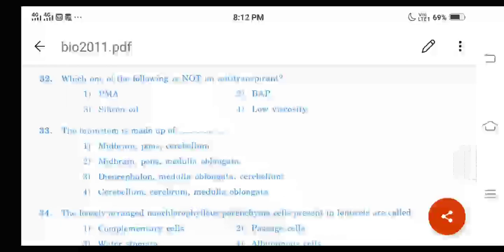And this takes place with the help of the stomata, which are present in the leaves. The stomata are mostly present on the lower surface of the leaves, if we consider the dicot leaf.